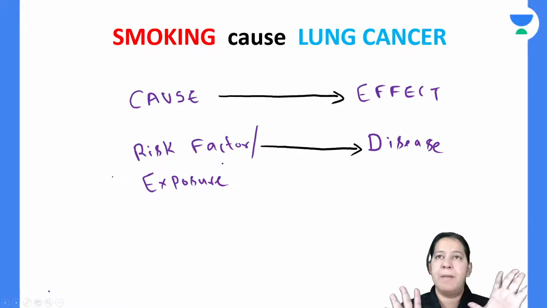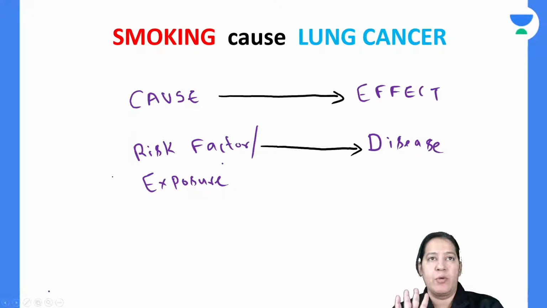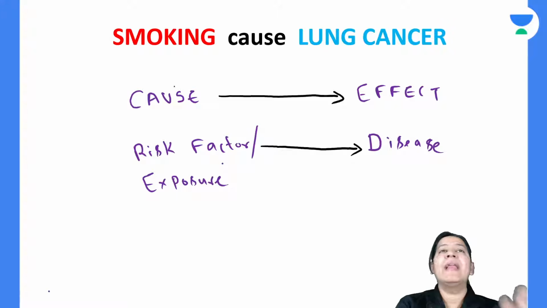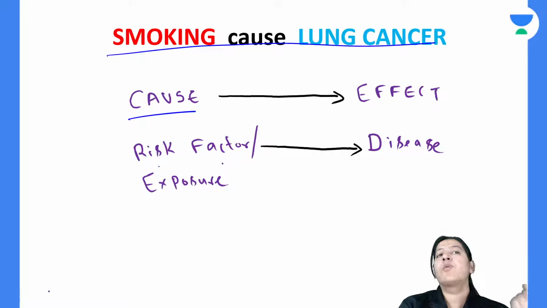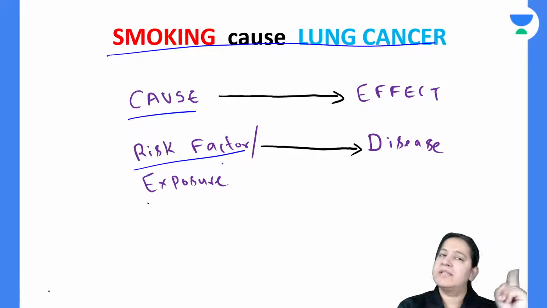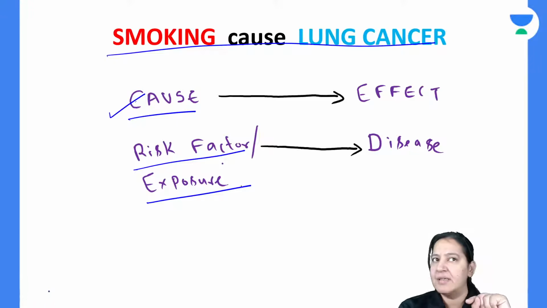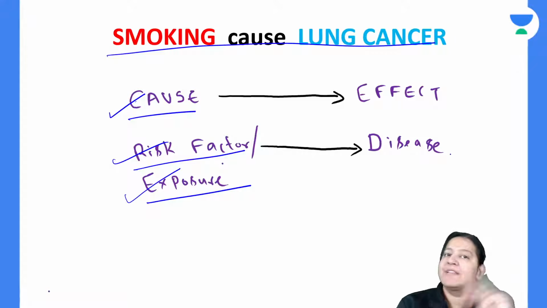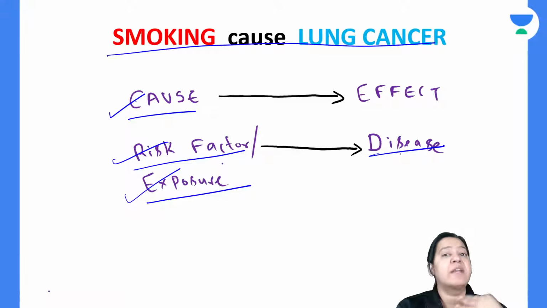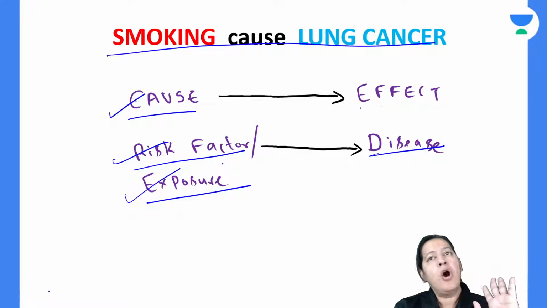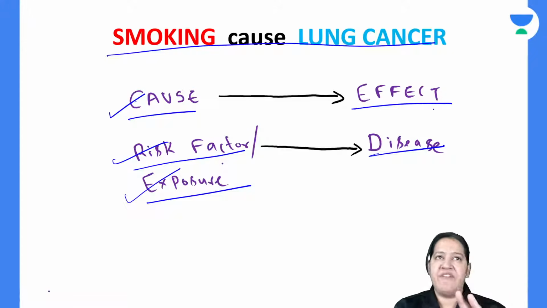Listen, take the example. Every time we will take this example only. What is our example? Smoking leads to lung cancer, right? Here smoking is a cause, or a risk factor, or the exposure, whatever you say. Either you say smoking is the cause of lung cancer, smoking is a risk factor for lung cancer, or exposure to smoking leads to lung cancer. One and the same thing. And lung cancer is the disease under study, or the effect. Cause leads to effect. So smoking leads to lung cancer.